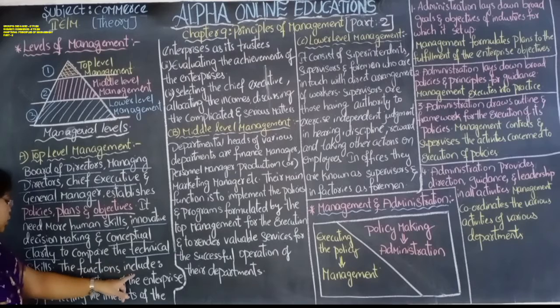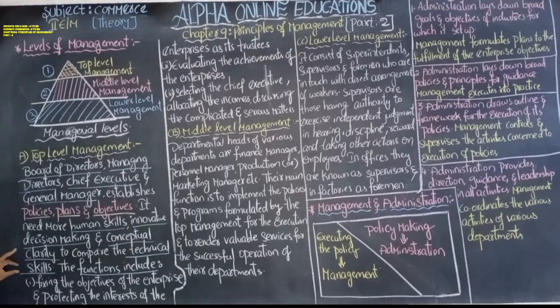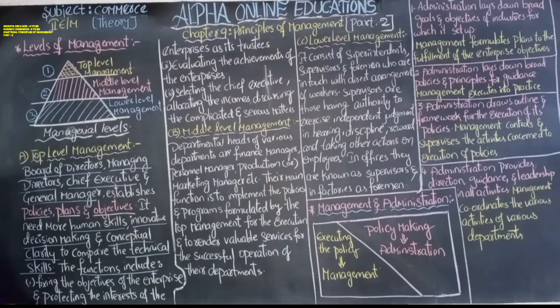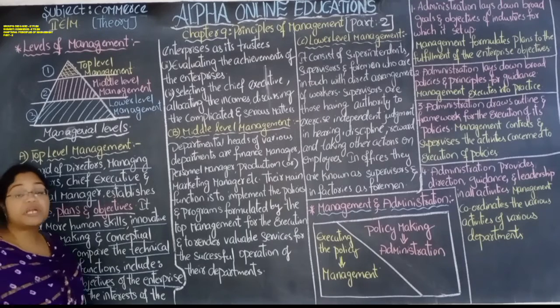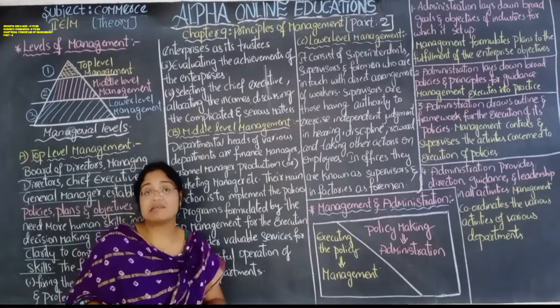These are the functions of the top level management. What are those functions? Let us see. Fixing the objectives of an enterprise and protecting the interest of the enterprise as its trustee. So what will the top level management do? It will fix the objectives of the enterprise, and it will protect the interest of the enterprise as a trustee.